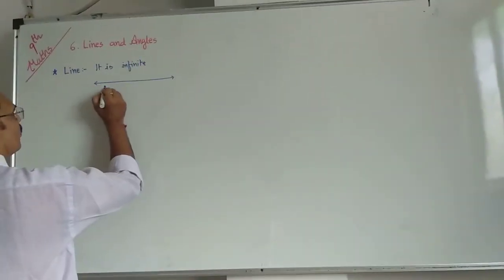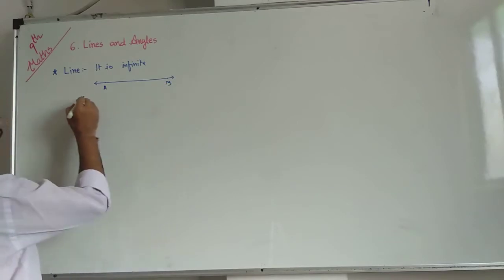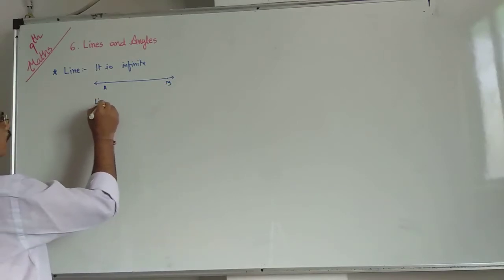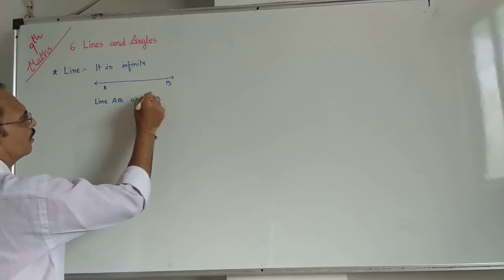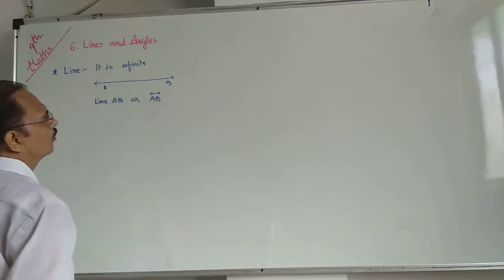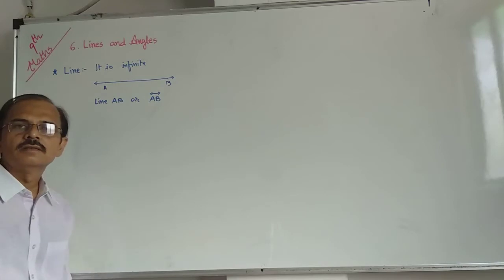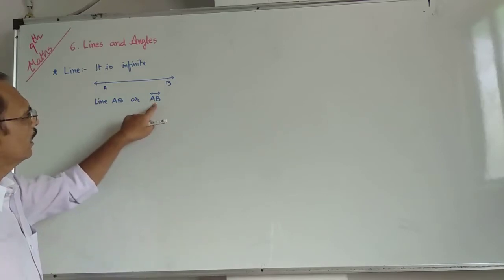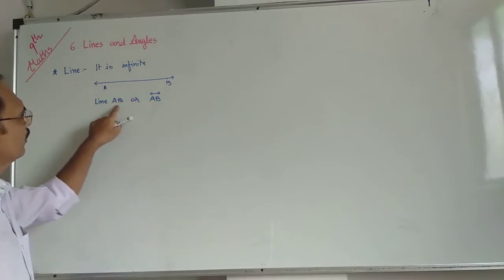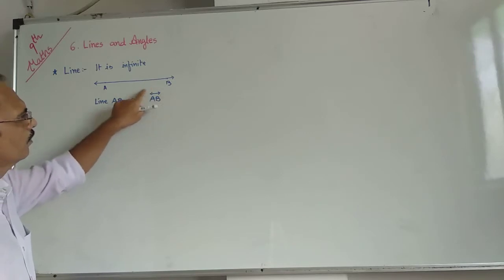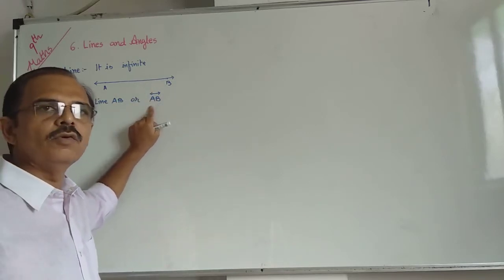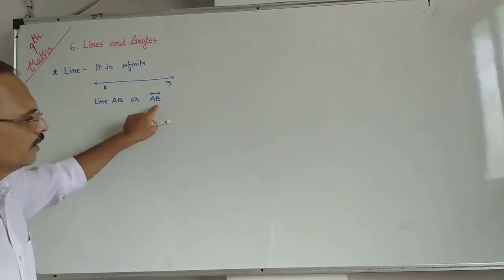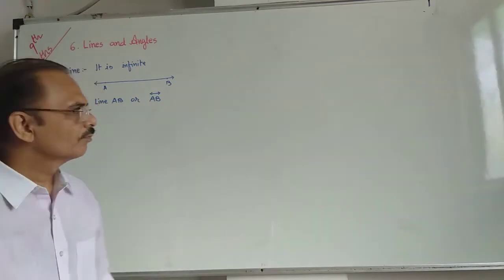Suppose the name of this line is AB, we can write line AB, and above it the symbol of line, you can say line AB. We use only this. We don't use this type of symbol in the 9th standard as well as in 10th, 11th, 12th, etc. But this is the method, one method.